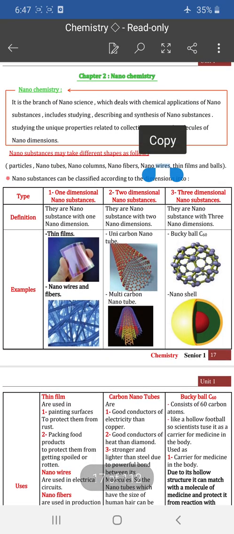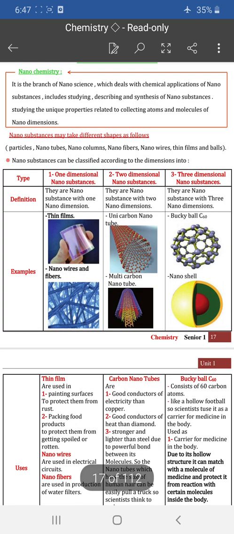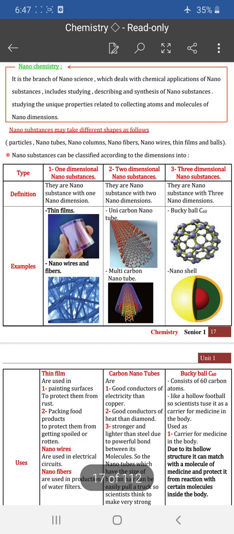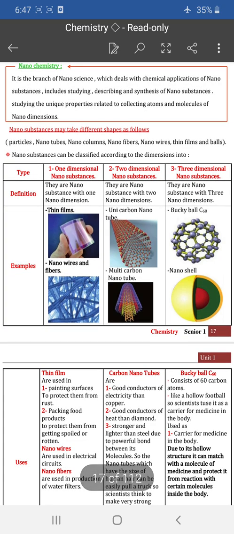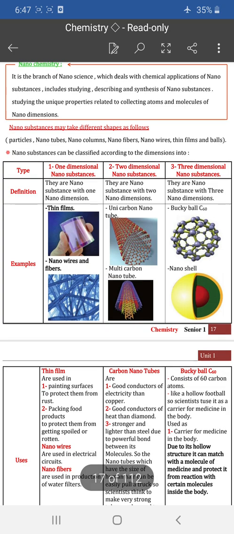Nanochemistry. Nanochemistry is a branch of nanoscience which deals with the chemical application of nano substances, which includes studying, description and synthesis of nanosubstances and studying the unique properties related to collecting atoms and molecules of nano dimensions.